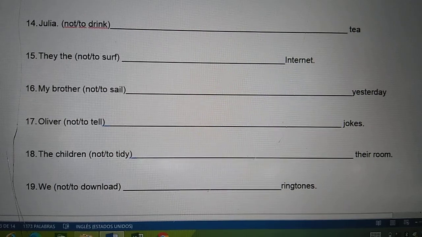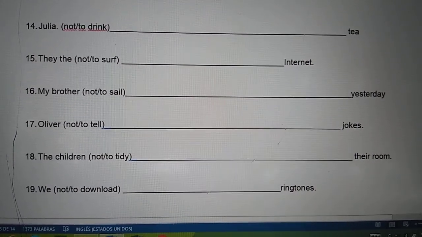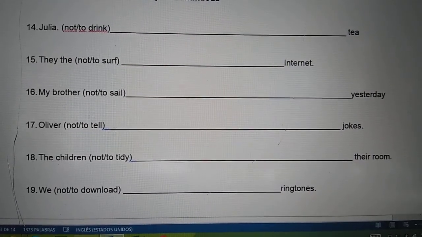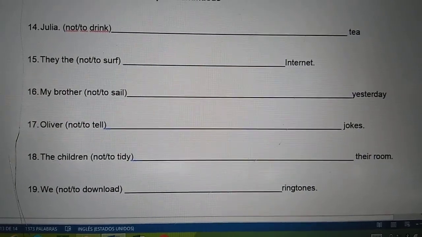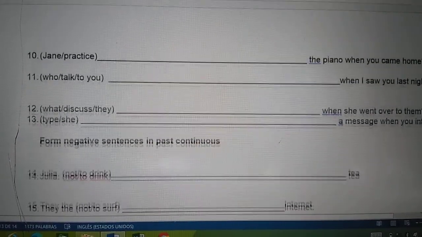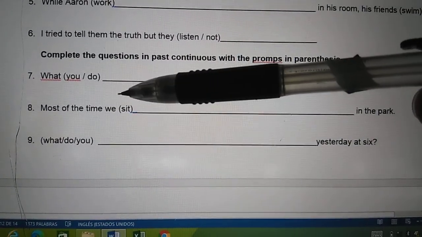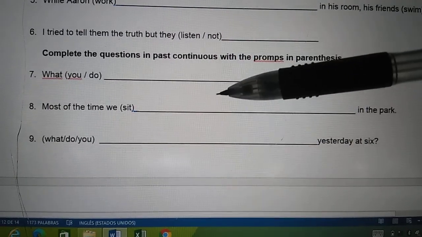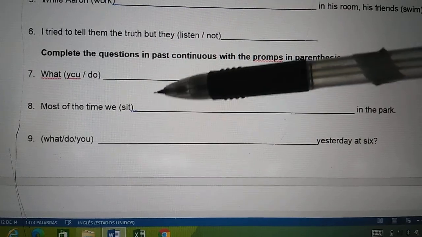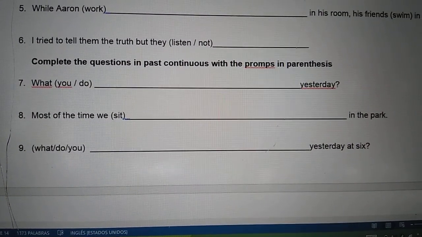Negative. Julia, for example, number 14. Julia was not. Remember, singular. For plural, they were not. So be careful with that. And remember, just check the rules for ing. For example here, sit. Sit is with double T. S-I-T-T-I-N-G. So just check the ing rules of the verbs.